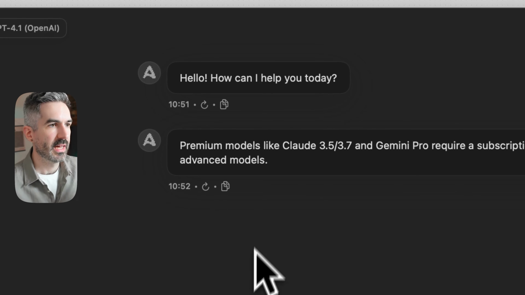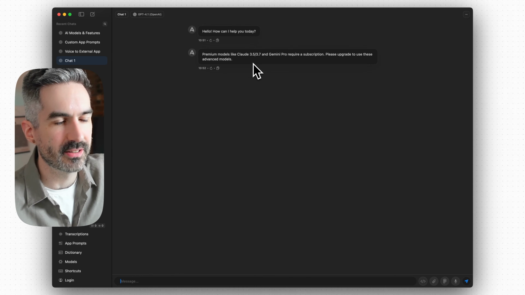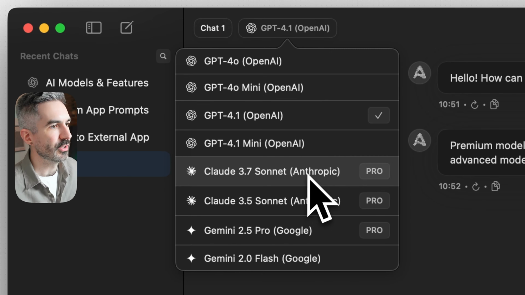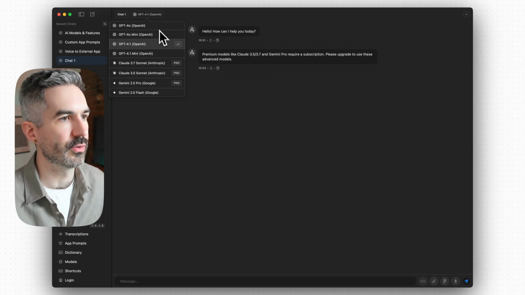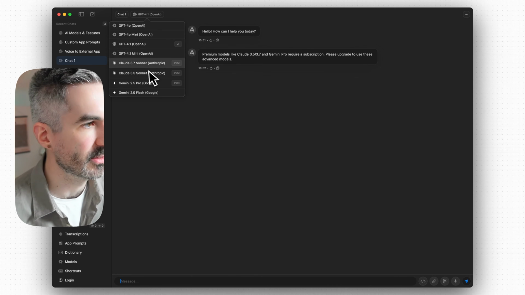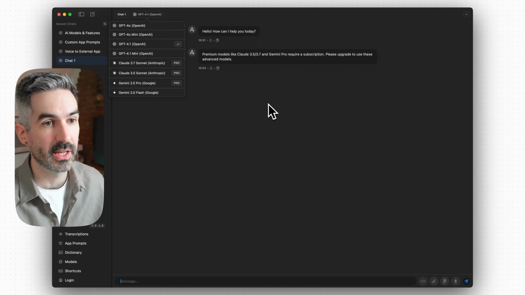Chat 1. How can I help you today? Premium models. I already clicked this. I will admit that I tried to change the model up here, but you get all the different LLM models that you can talk to, and some of them are on pro plans. Basically, all of the Anthropic and Gemini 2.5 are on pro plans.